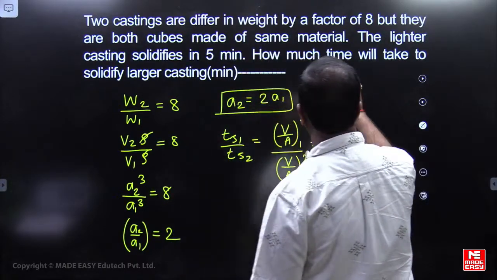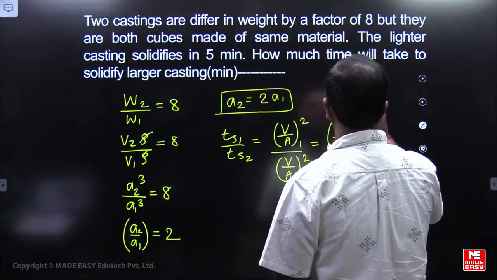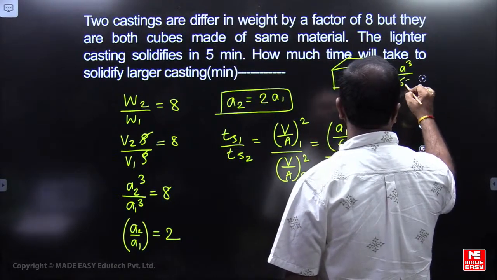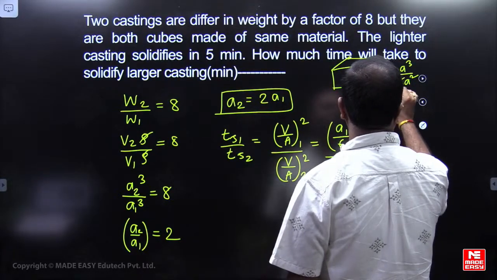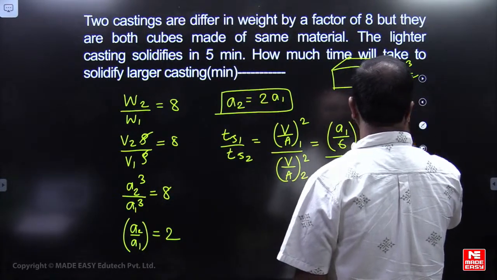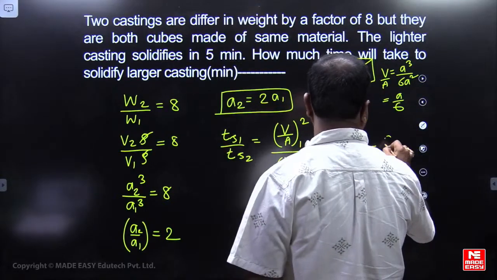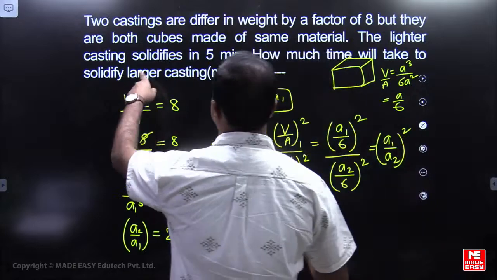For a cube, volume is A cube and surface area is 6A square, so volume to surface area is A by 6. Simplifying, it is (A1 by A2) whole square.